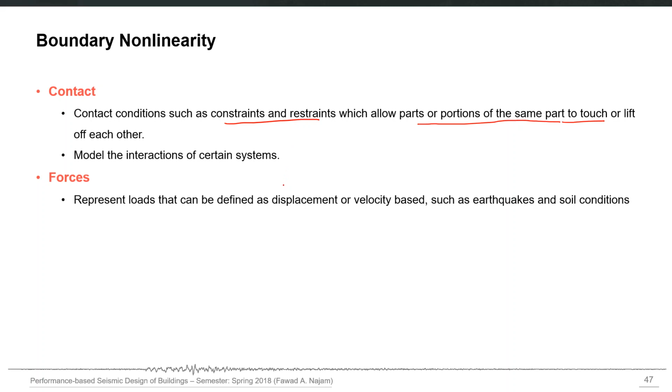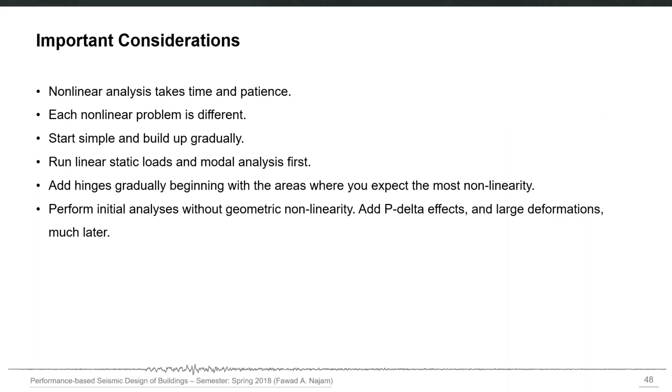So for example, some specific loading types also may be displacement or velocity based, or they may also be fluctuating with nonlinear relationship. So these are three different types of nonlinearities. Material nonlinearity, which is because of the nonlinear behavior exhibited at material level. We account for that using nonlinear stress-strain relationships of different materials, and that relationship we actually obtain from test results.